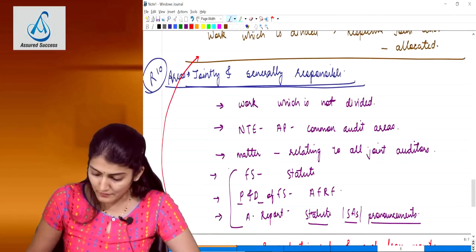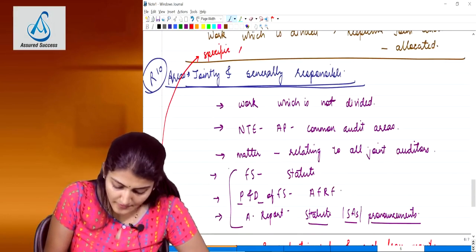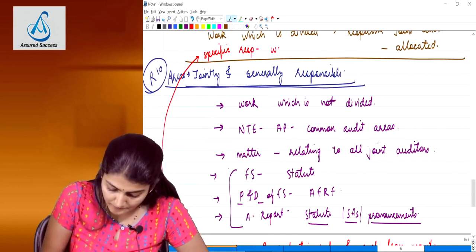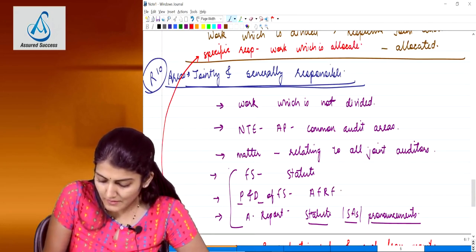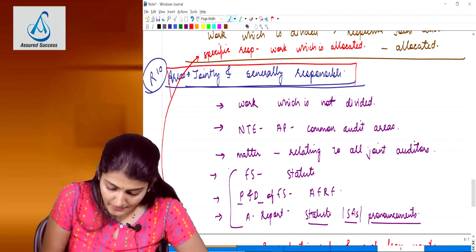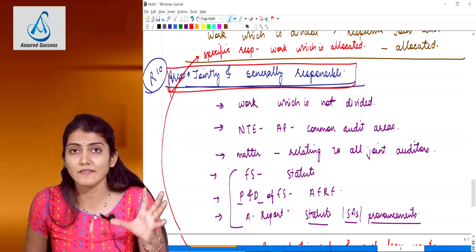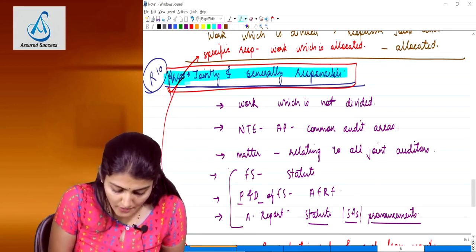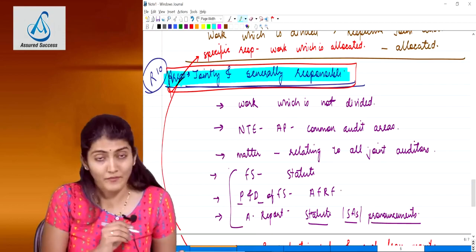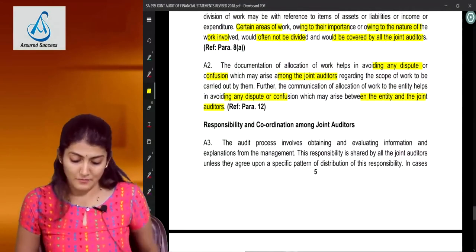So obtaining and evaluating informations and explanations from the management, that also comes under the specific responsibility for the work which is allocated. For the work which is allocated, it also comes under the specific responsibility, but it also comes under the collective responsibility under areas where the joint auditors are jointly and severally responsible. Right. So this is again a very, very important question from this exam. Areas where the joint auditors are jointly and severally responsible.